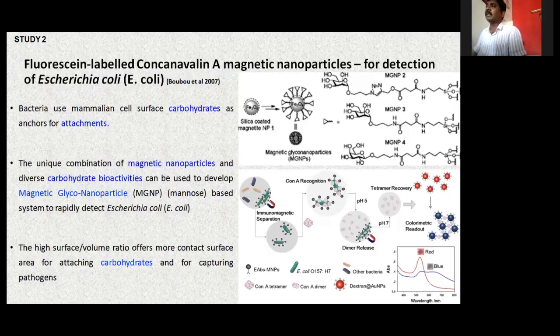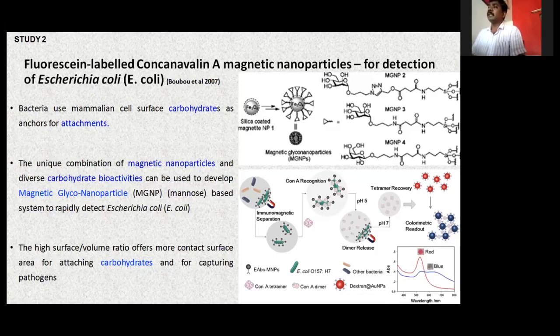This is also a similar kind of thing, but utilizing a magnetic property. I feel my time is already up. I'm running out of time. So this is again, you can go through it. It is again a self-explanatory one. Here in this case, you will be using fluorescein, concanavalin,